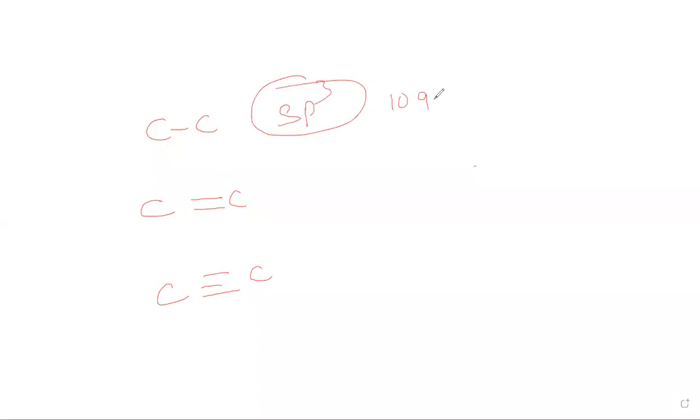What will be the bond angle in sp3 hybridization? 109.5 degrees, or 109 degrees 28 minutes. Similarly, carbon double bond is sp2 hybridization, with bond angle 120 degrees. Carbon triple bond is sp hybridization, with bond angle 180 degrees.